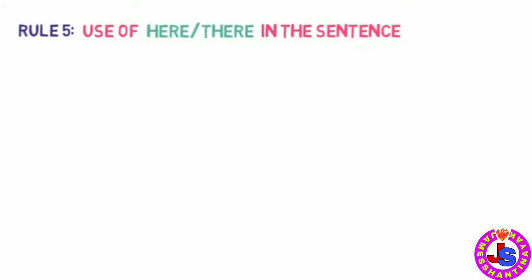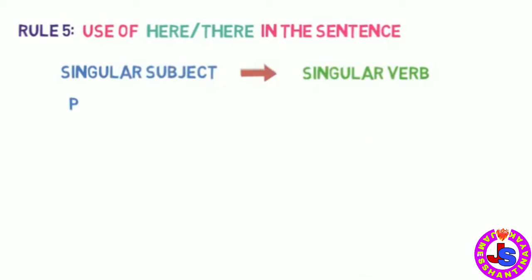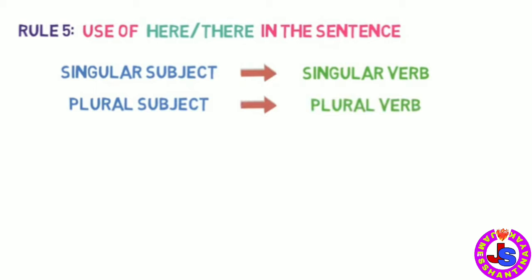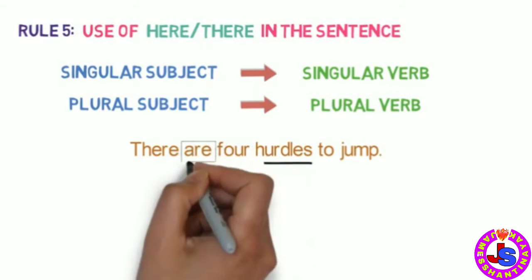Let's look into next rule. Rule number 5. Use of here or there in the sentence. In sentences beginning with here or there, we use a general rule. A singular verb is used when the singular subject is there in the sentence, and plural verb is used when the plural subject is there in the sentence. For example, there are 4 hurdles to jump. Here, for plural subject hurdles, we have used the verb are.